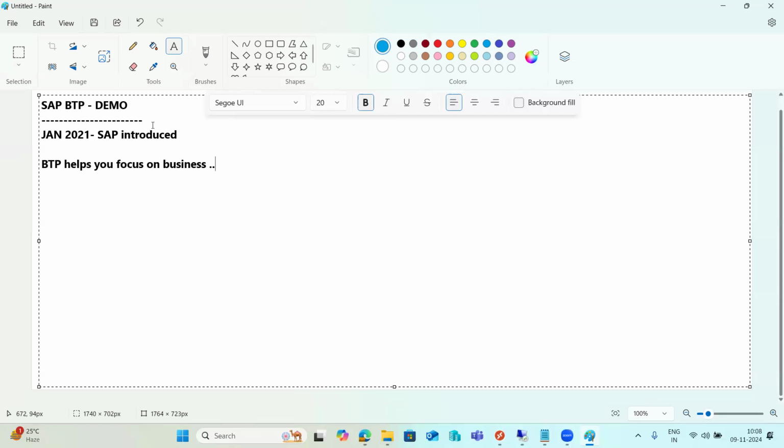But here BTP helps you focus directly on the business. It will take care of everything, so you do not need to concentrate on the infrastructure layer, the hardware, or the server applications and services. Directly you can log into the BTP cockpit. SAP provides a web-based URL to the customer. You can log in, and there you can subscribe to whatever services and applications you want to use, right?